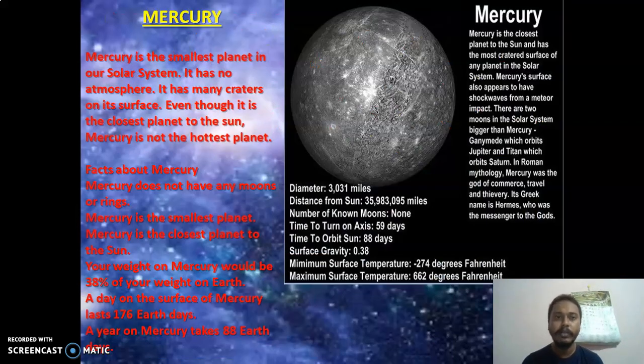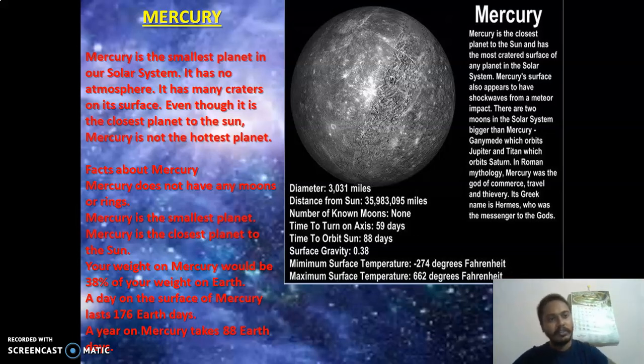Here we are with our reading of Mercury. Mercury is the smallest planet in the solar system. It has no atmosphere, so you can see it is the smallest one. And no atmosphere has a very important meaning. No atmosphere means no air, nothing. So simply, life cannot be possible on Mercury, because it has no atmosphere.